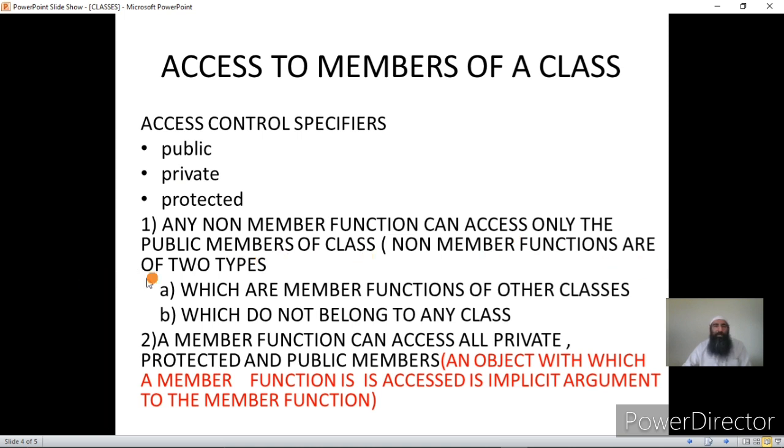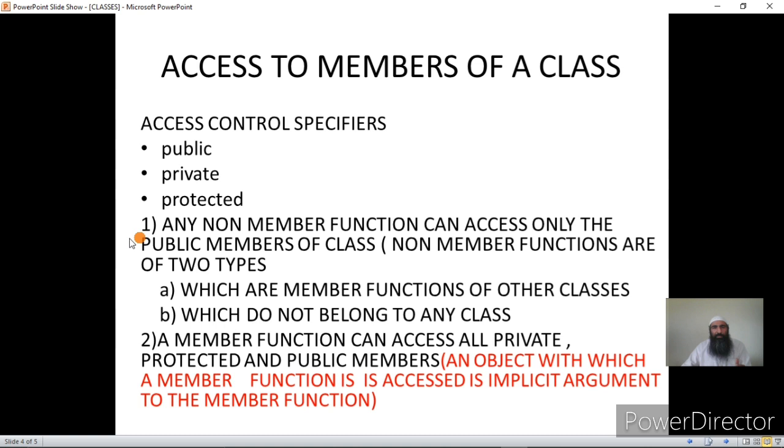Non-member functions are of two types: A, which are the member functions of other classes, and B, which do not belong to any class. Since main comes under category B, category A we have not discussed. Let us try to see that also. A member function can access all private and protected members. This we have also seen. And the object with which the member function is accessed is the implicit argument to the member function. This I'll explain with a proper example.